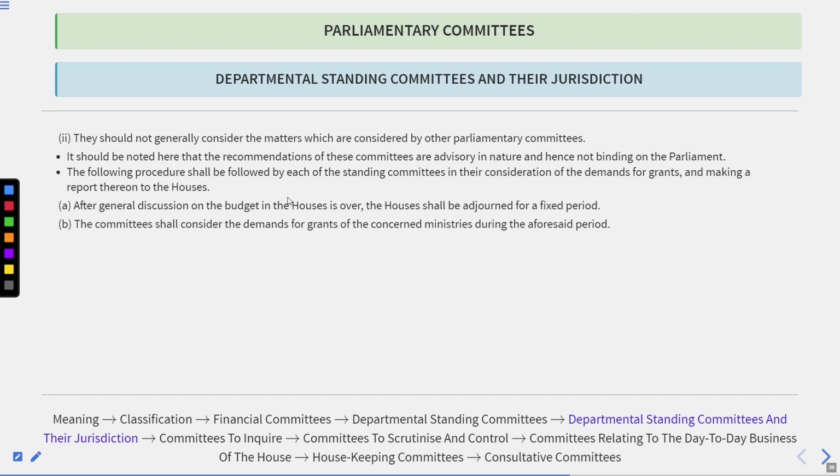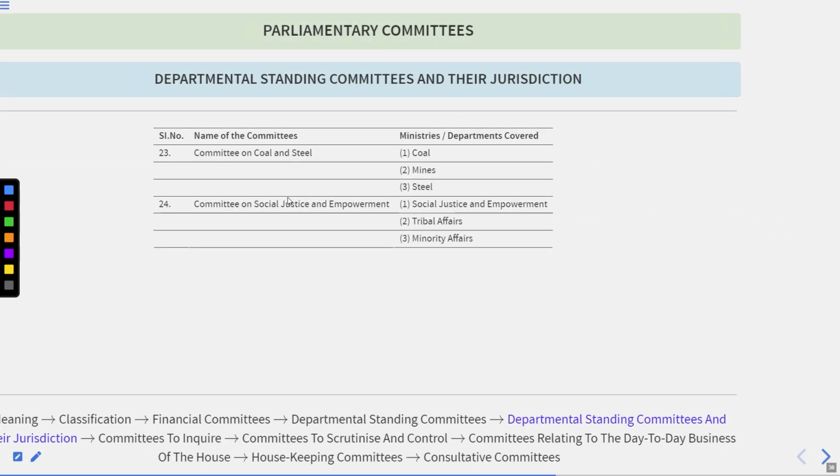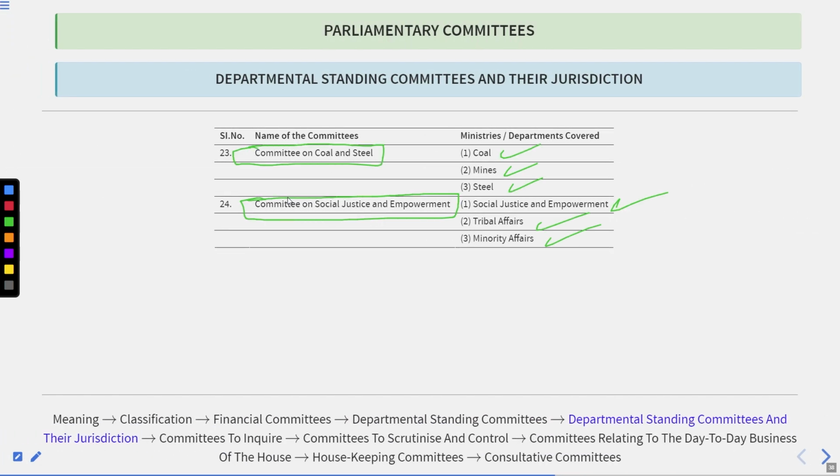So, these were the things. Students, basically in this lecture, we have covered till here. In the next lecture, we'll start from here. Till then, just revise the facts and figures that we have discussed in this lecture. Be ready for the next lecture. With this note, let's end this lecture and thank you.